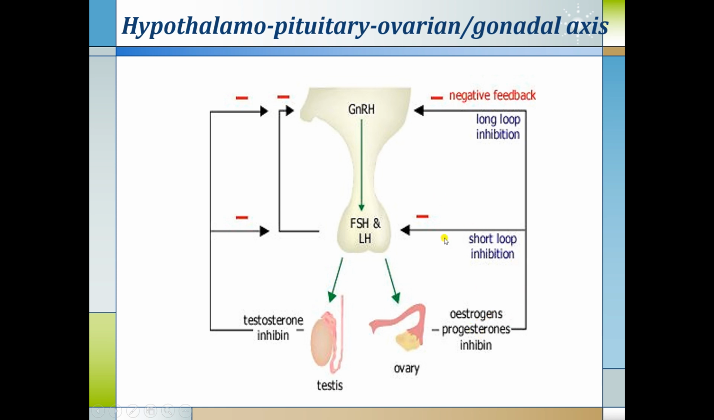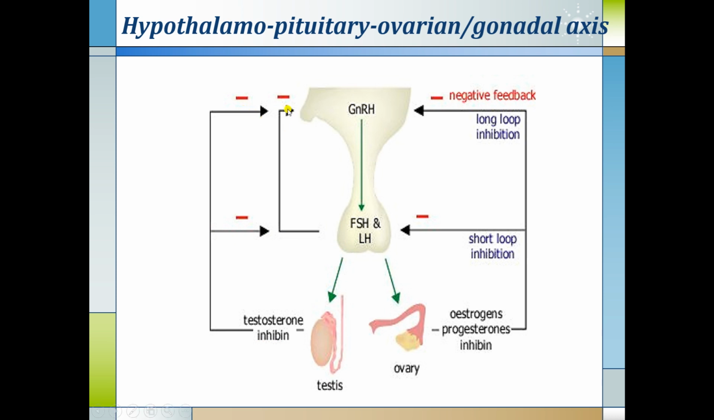The first inhibition is called short loop inhibition, where the blood level of estrogen and progesterone will act on the anterior pituitary to give a negative feedback mechanism, and there is a long loop inhibition where the estrogen and progesterone will act on the hypothalamus to produce the negative feedback mechanism. Similarly in males, the testosterone level in the blood will send a negative feedback to the anterior pituitary for the release of FSH and LH, and to the hypothalamus for the inhibition of the release of GnRH.